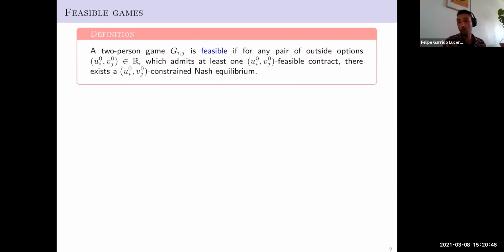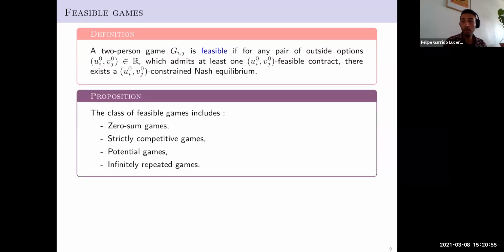This class of games is also our novelty, and it's a necessary condition for having internally stable allocations. And we have proved that there are many well-known games in this class. So all the zero-sum games, strictly competitive games, potential games, and infinitely repeated games are feasible. But not all games are feasible.